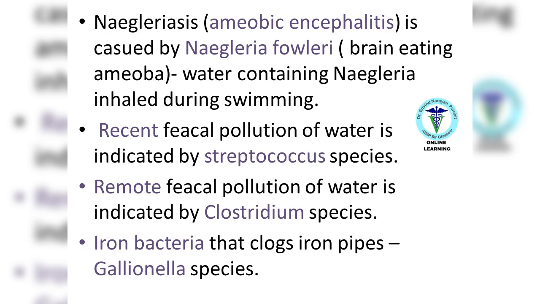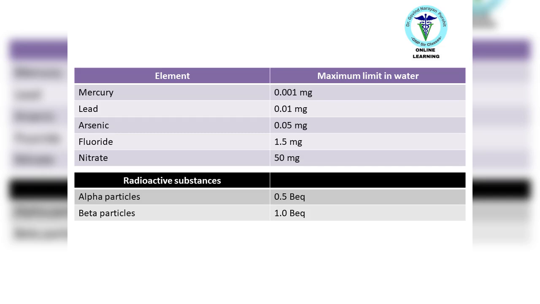Recent fecal pollution of water is indicated by Streptococcus species. Remote fecal pollution of water is indicated by Clostridium species. Iron bacteria that clog iron pipes: Gallionella species. This table shows the maximum limit in water including mercury, lead, arsenic, fluoride, and nitrates.